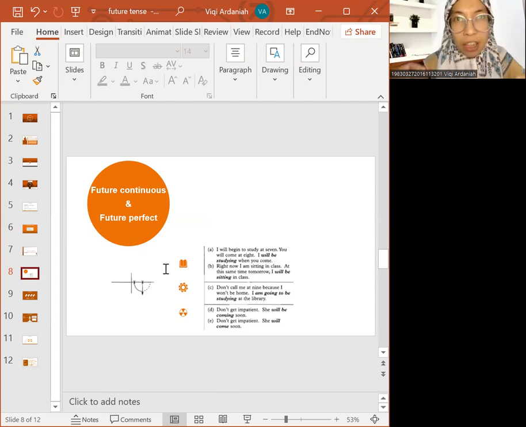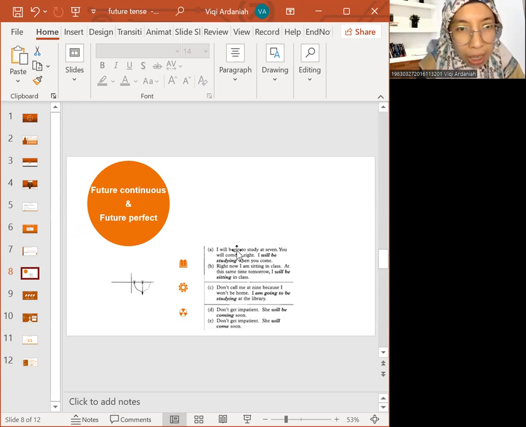So it indicates that future continuous is to show that something is happening, but in the future, at the time that has been predicted. As I give an example here: tomorrow at this moment, around 5:10 p.m., I will have a class. So I will say, I will be teaching the class tomorrow at 5:10 p.m. Something like that. So: will be teaching.